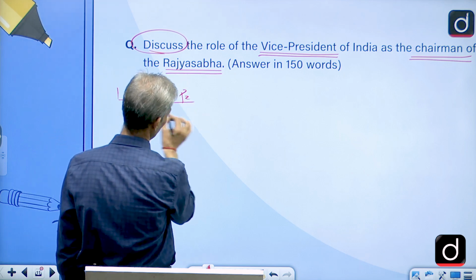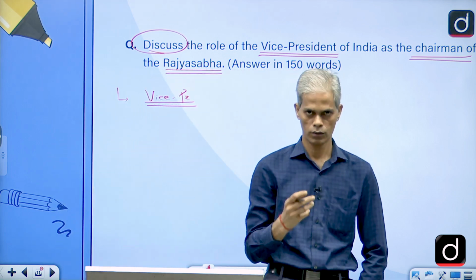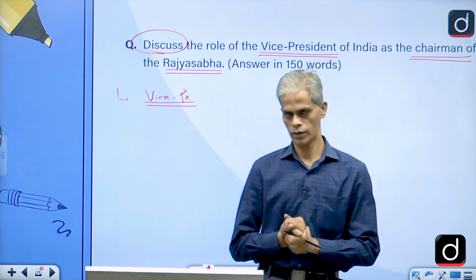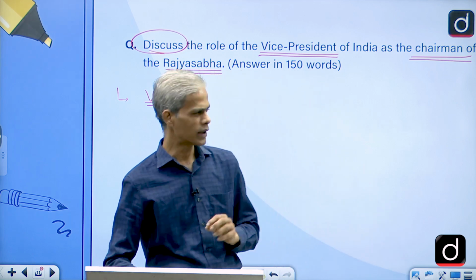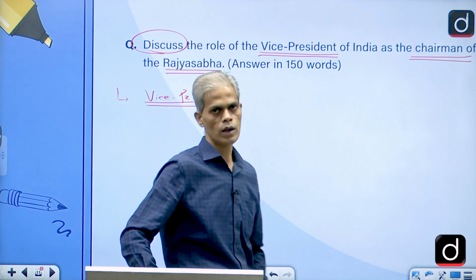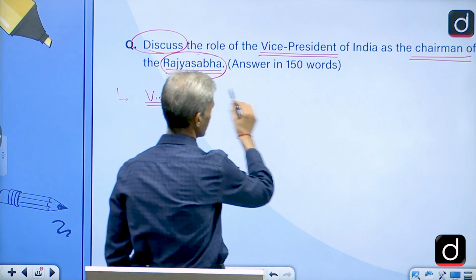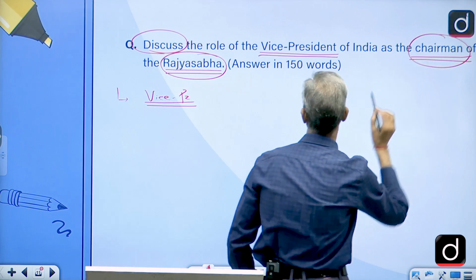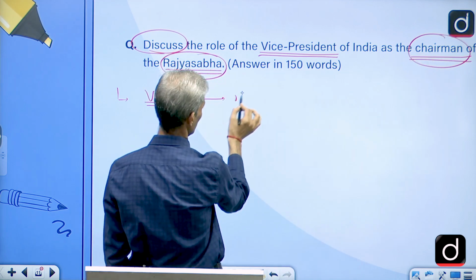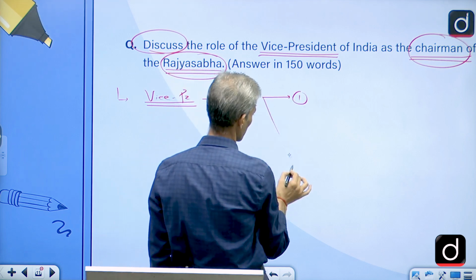So here you can start with a brief opening statement on who the Vice President is, or how the Vice President is elected, or what the role and responsibility is. But better would be to directly hit the question, because the demand of the question is to discuss the role of the Vice President of India as the Chairman of Rajya Sabha, right? We all know that the Vice President's role comprises two main functions, or a twin function, we can say.